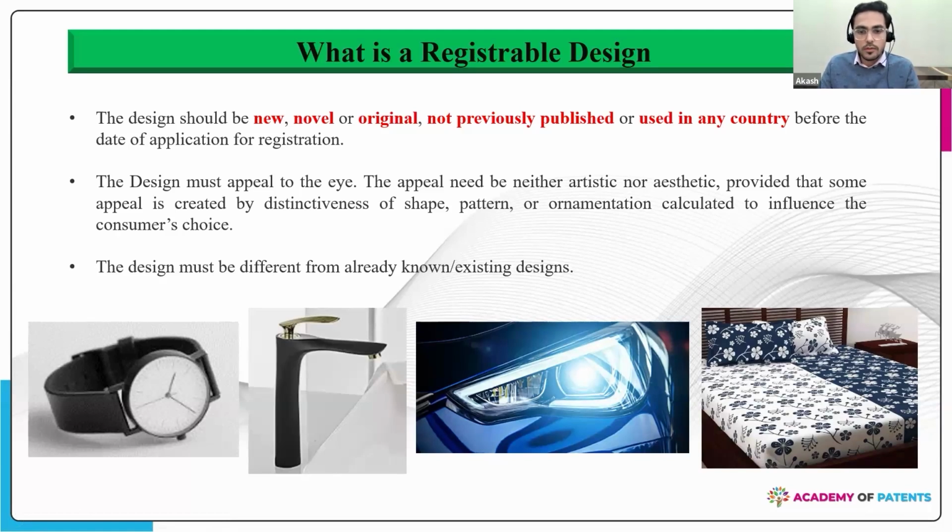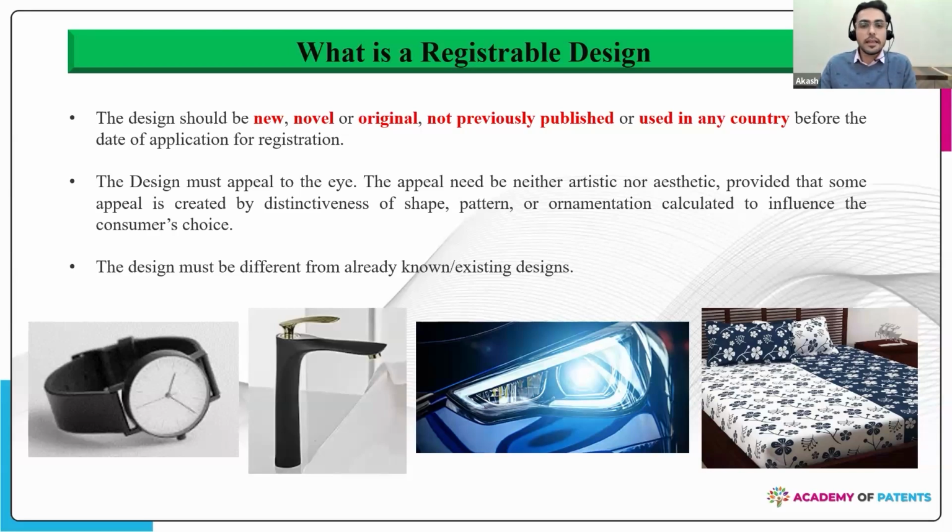So similarly, this is just a part of a car, which is basically a headlight, which is also forming part of the complete design of a motor vehicle, right? So this also can be individually protected as a design, a unique shape of the headlight. And next you see are these beddings that have been embodied with different patterns, right?